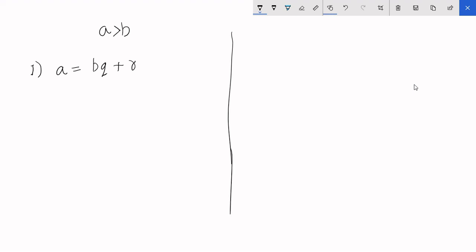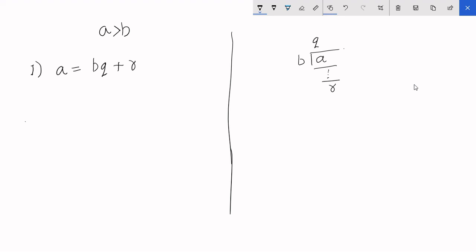So if you use long division, you have to divide A with B, and you'll get quotient Q, and you'll do all the math, and you'll get the remainder R, and that you'll write down here as A equal to BQ plus R. That's the first step. Very simple.